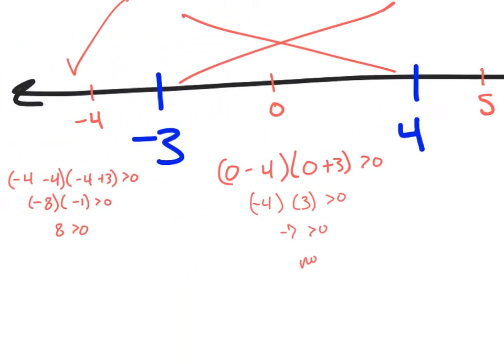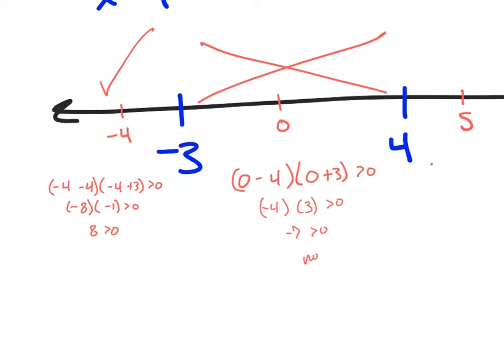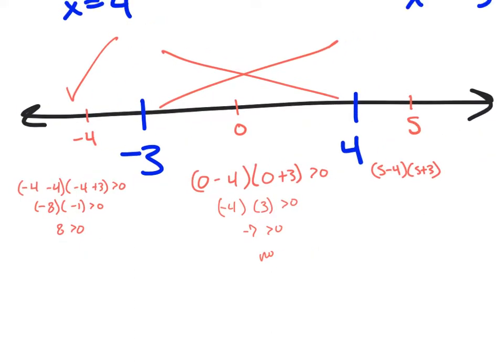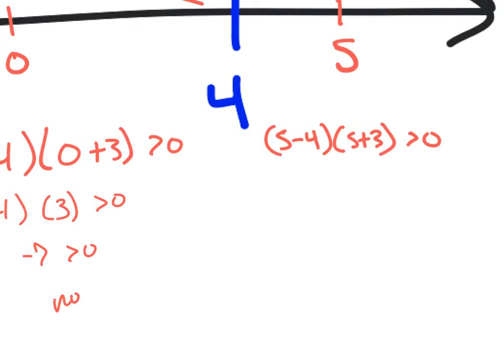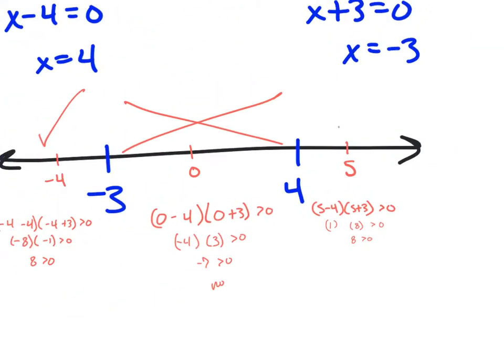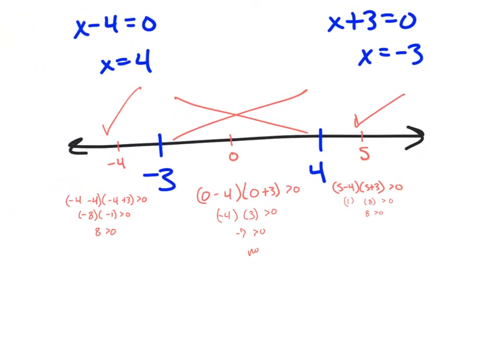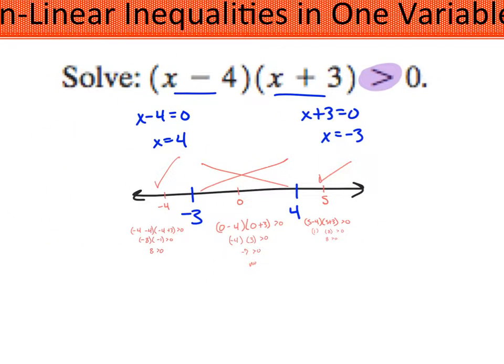And then when we move to the far right side, 5 minus 4 times 5 plus 3 is supposed to be greater than 0. And then let's see. 5 minus 4 is 1. 5 plus 3 is 8. 1 times 8 is 8, which is greater than 0. So this side gets a check. So once again, everything on the far left worked because we tested a value in that section and it worked. Everything on the far right worked, but everything in the middle was out.